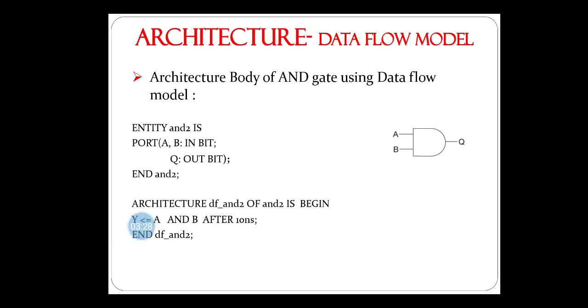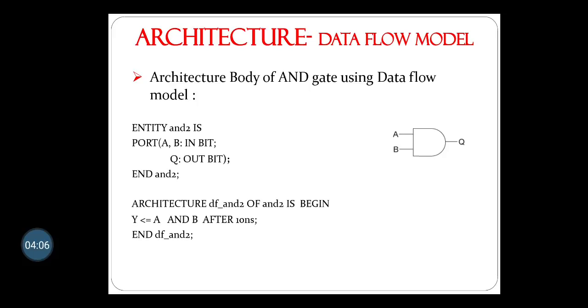Here is an example of the data flow model of an AND gate, with inputs A and B and output Q. First you have to declare the entity. Entity AND2 is, and the inputs A and B are written in the port: A comma B is an input bit, and Q is an output bit, end AND2. Then the architecture of the data flow model is written.